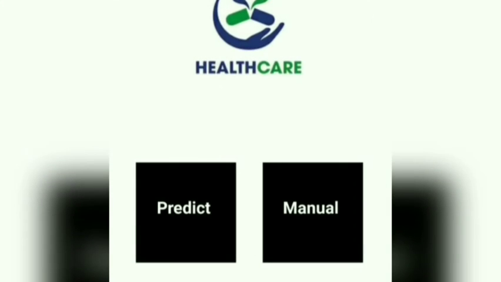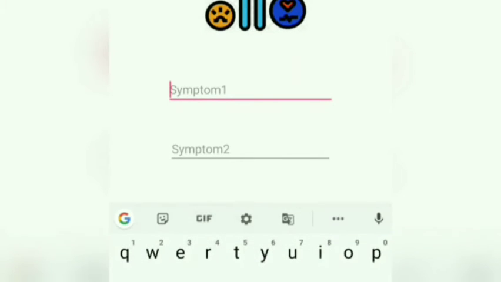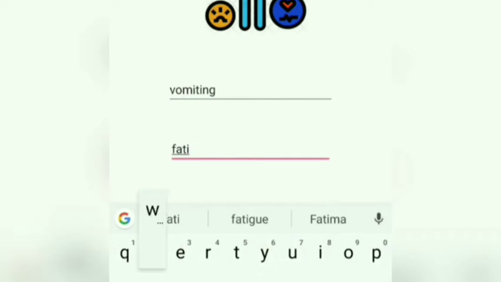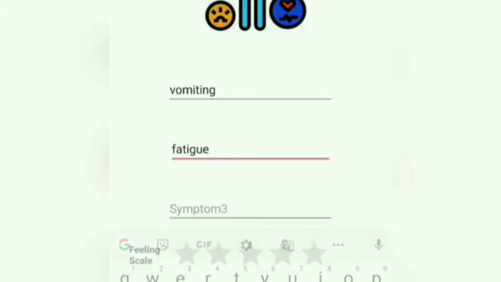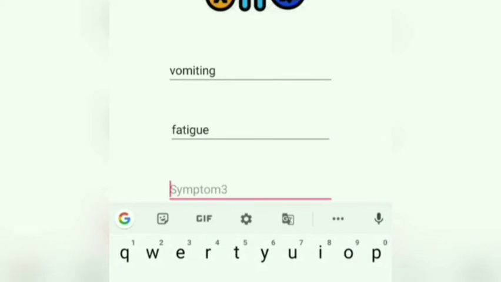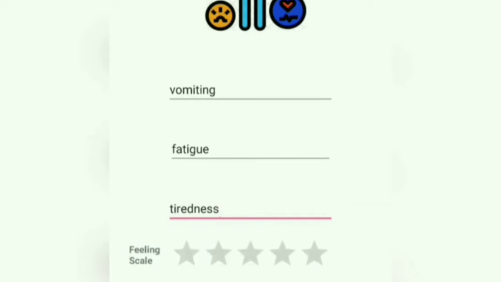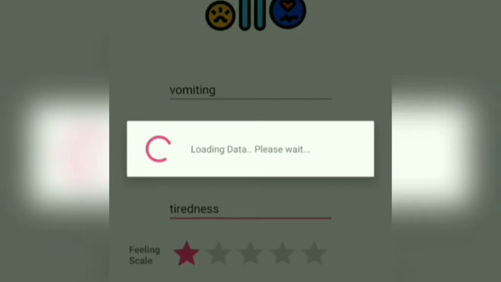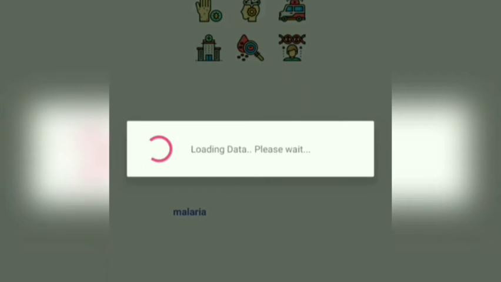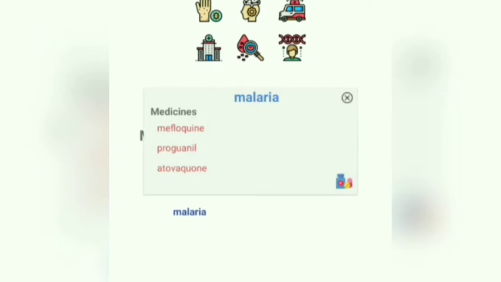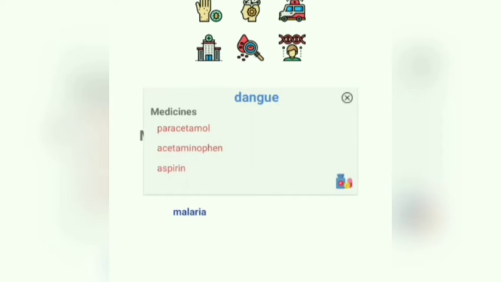Now going on to the manual section, here we are going to type our symptoms like vomiting, fatigue, and tiredness, or it can be anything. Now we have to adjust the feeling scale, and if the feeling scale is 1 or 2 or 2.5, then the system is going to predict the diseases along with some basic medicines that can be used to cure them. Basically these are the diseases that can affect us on the basis of symptoms.